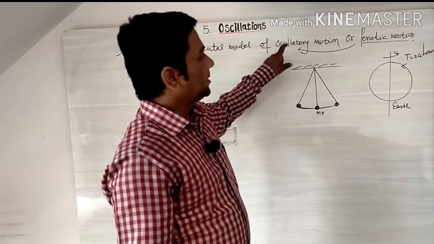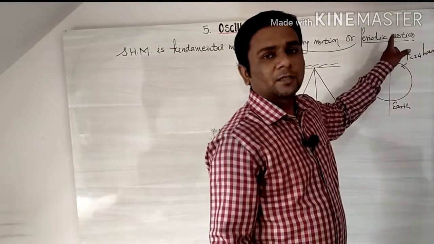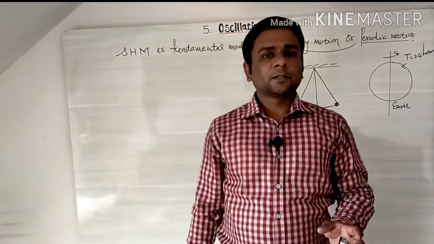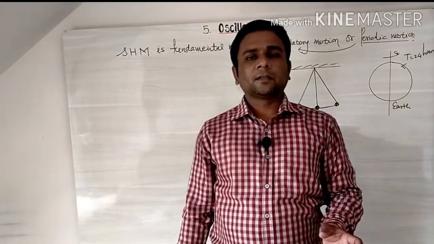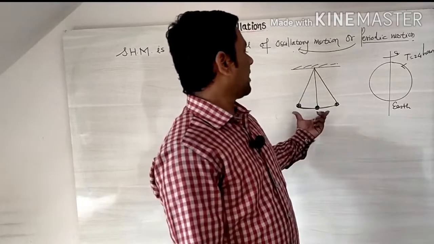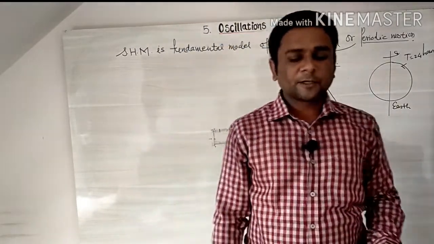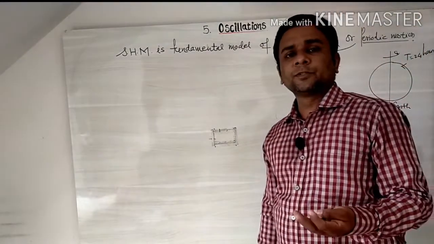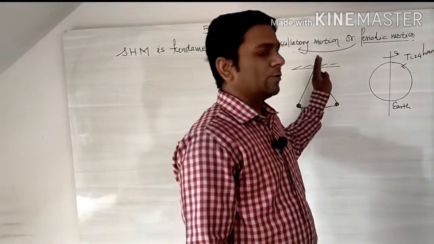Remember that one sentence, it is very important. Every oscillatory motion is a periodic motion, but every periodic motion is not an oscillatory motion. A little difference between oscillatory motion and vibratory motion is that oscillatory motion is seen at the macroscopic level, like the oscillation of a pendulum, but vibratory motion is seen at the microscopic level, like the vibration of a stringed musical instrument. Due to the higher frequency, it is called vibratory motion.